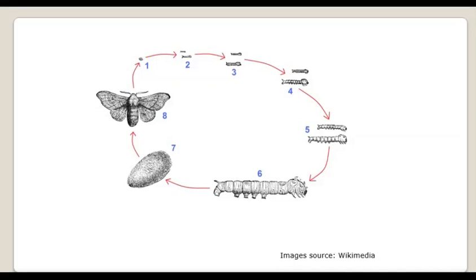So the newly hatched larva, here you can see it is very, very small, measures about 3 mm in size, whereas the fully grown 5th instar larva measures about 6 to 7 centimeter in size. So this larvae grows from this to here.